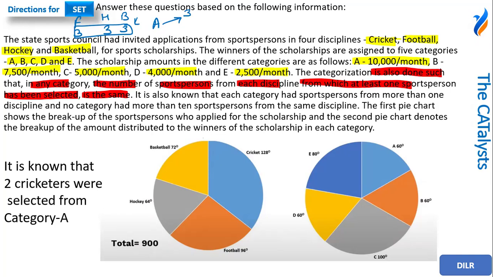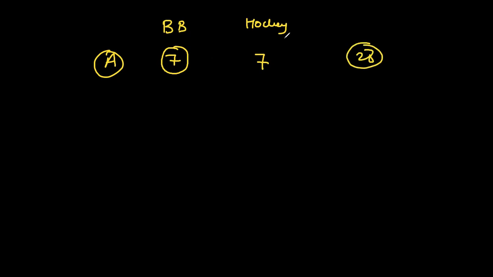Let me help you with this in a better way as well. Let's say in category A, the number of basketball players is seven. If there is some other discipline, let's say hockey, the number of players selected for hockey would also be the same, that is seven. From this, I can infer, if I have to figure out the minimum number of players, as per the information given to us till now, the minimum number of players would be seven. The most it can go is 28. How 28? Because there are a total of four disciplines, and each discipline will have seven players. So this is an example, not the real scenario. That is just an example.